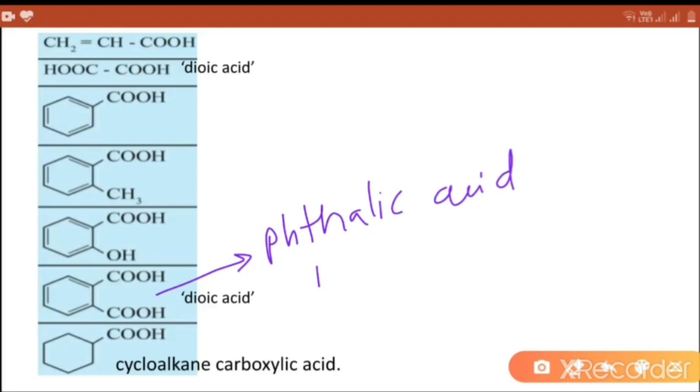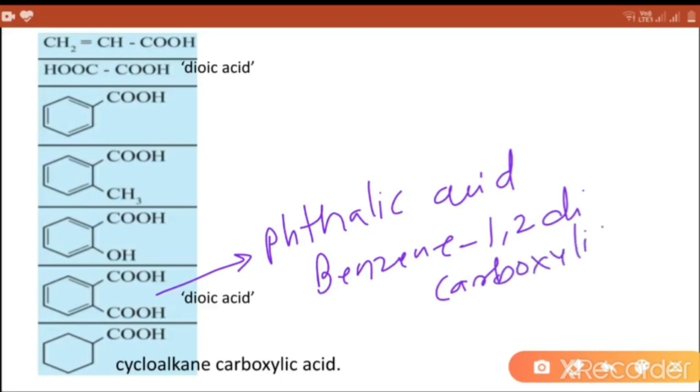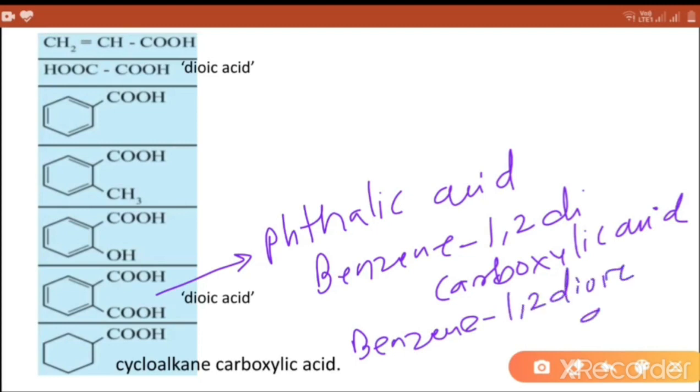So IUPAC name is benzene 1,2-dicarboxylic acid or benzene 1,2-dioic acid.